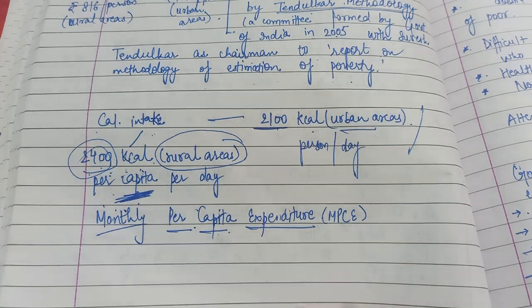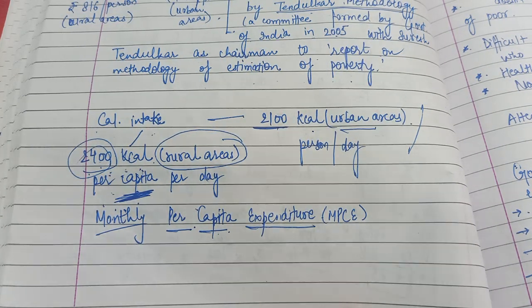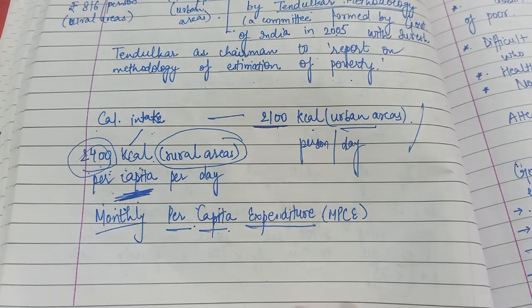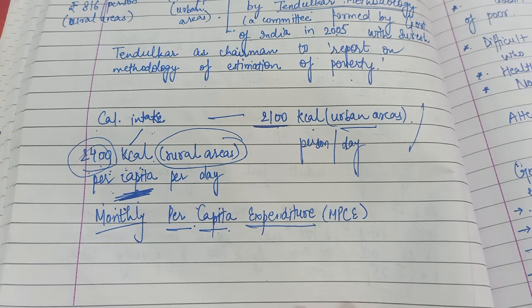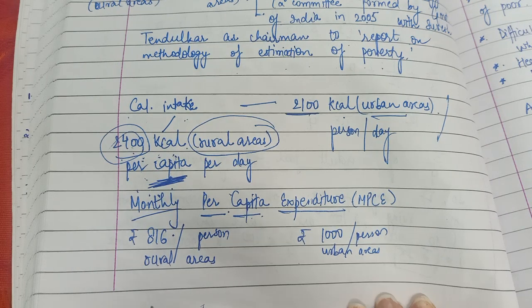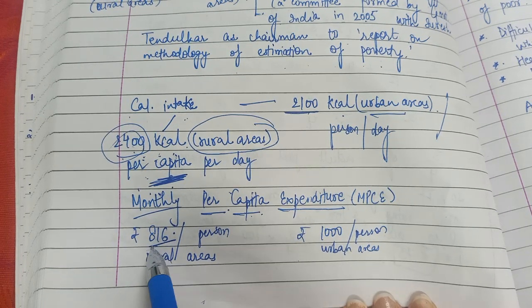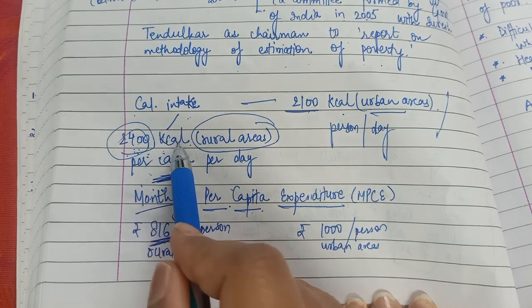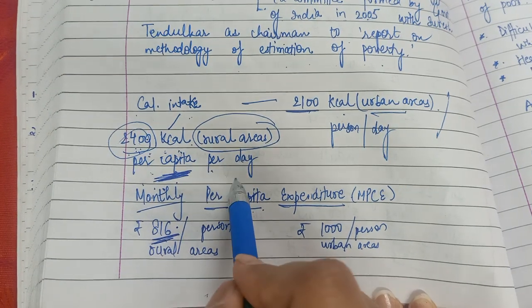So if his or her monthly expenditure is at that cutoff point, that is his income also. Expenditure we are taking from the income's point of view. So if that person's income is above that cutoff point, which is determined by Tendulkar methodology, the person will be non-poor. And this MPCE is rupees 816, that is to consume 2400 kcal in a day.